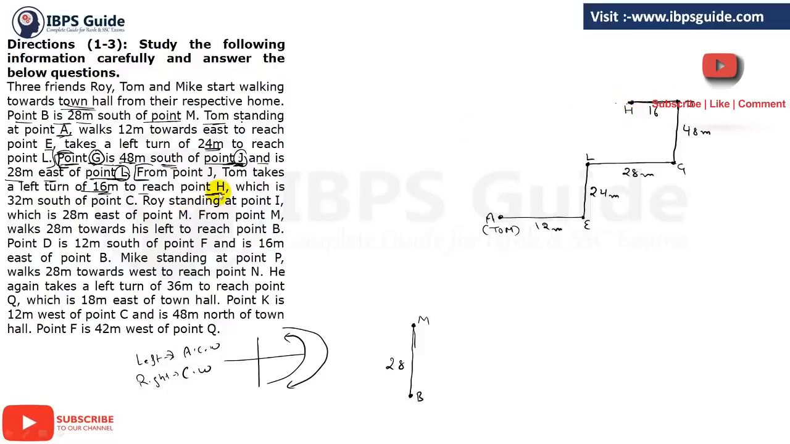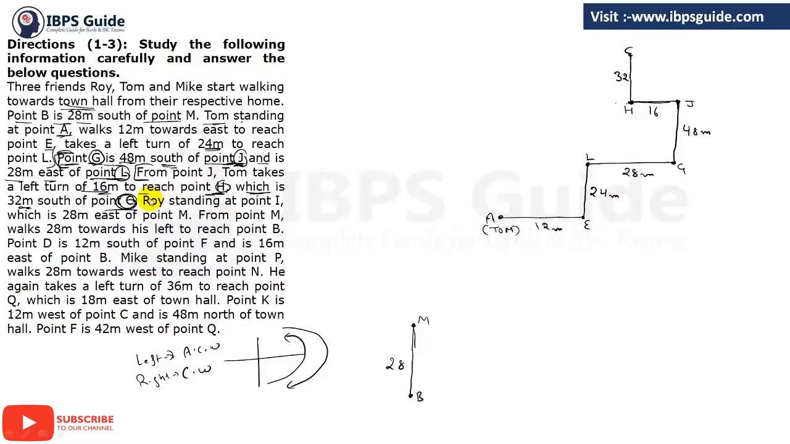Clear? Next, what we have, the point H, which is 32 meters south of point C. So H is in the south of point C. So the point C must be in the north of H. So just make it. There you have point C. This is the point C, and the distance between C and H is 32 meter. So there you have 32. Clear or not? Till now it is clear or not? Please let me know in the comment section box.